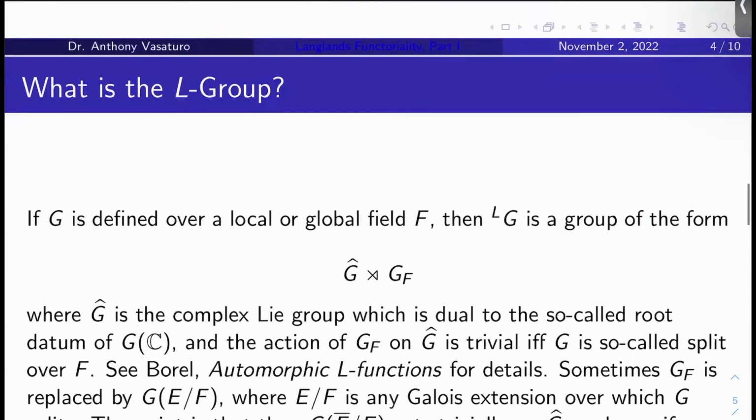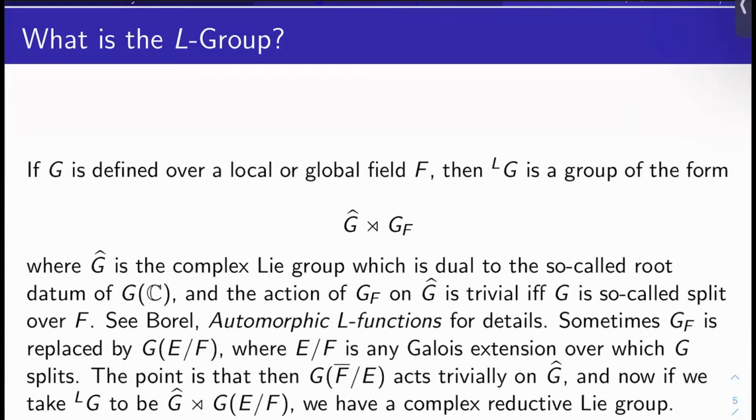Okay, so what is the L group? If G is defined over a local or global field F, LG is just going to be some group of the form, let's say G hat semi-direct product the Galois group G sub F. And what is G hat? It's the complex Lie group which is dual to the so-called root datum of G over C. And I won't really define root datum or get too far into this. Okay. And we also want to require that the action of G sub F on G hat is trivial if and only if G is so-called split over F. And I will define terminology like split and quasi-split in just a moment.